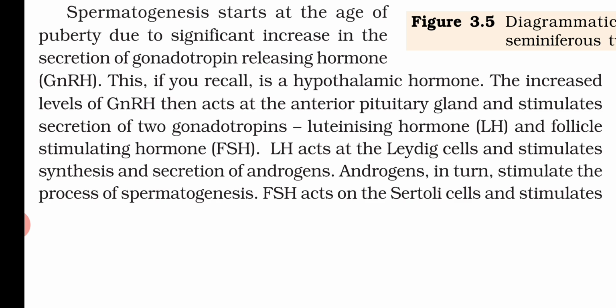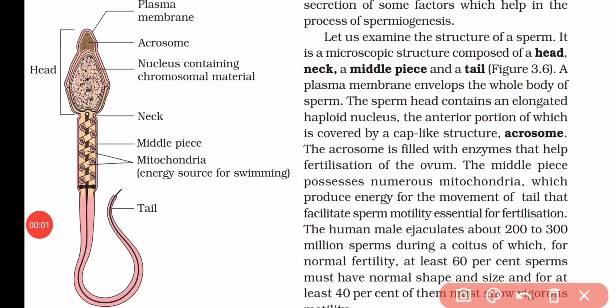And the FSH acts on the Sertoli cell and stimulates some of the factors that are helping in the spermatogenesis. Now, if we observe the structure of the sperm, then we will find that it is composed of head, neck, middle part, and the tail.